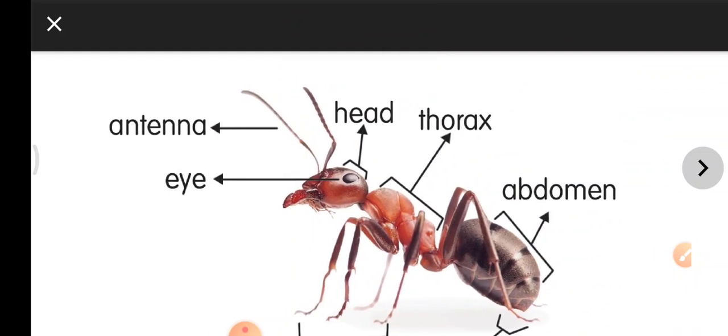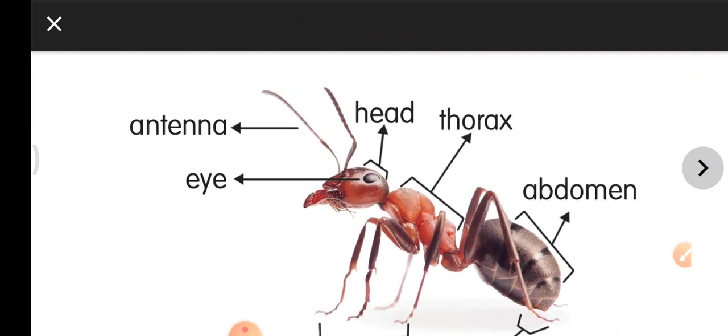How many parts will you show? You will show the head. First draw head, thorax and abdomen. Then you draw one antenna on its head, antenna and eyes. Then you draw 6 legs for the ant.